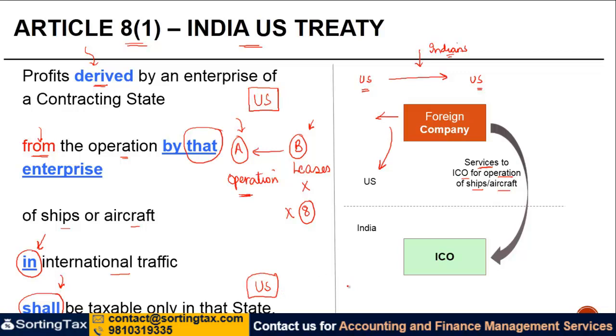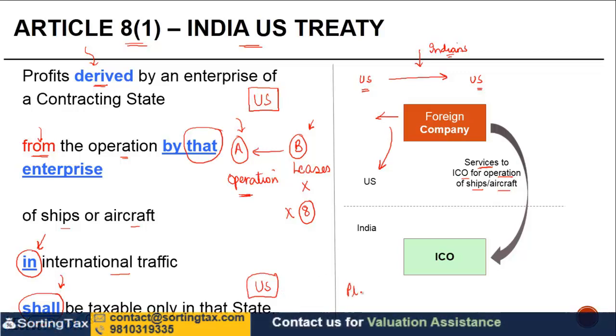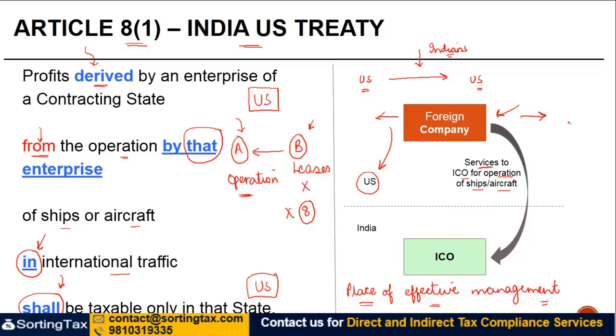In some of the treaties, you may find that instead of this, the criteria is where is the place of effective management of the company which is operating the ships or aircraft. And it is the place of effective management of the enterprise where these profits are taxable, right? So if the place of effective management is not in US, but some third state, then the right to tax these profits will be with that third state and not with US.